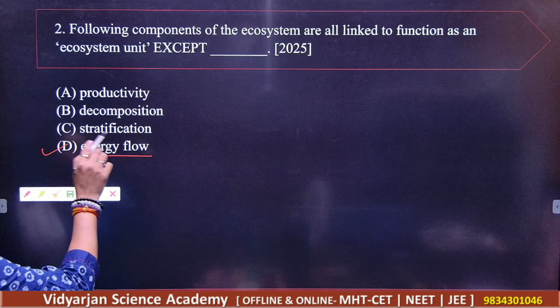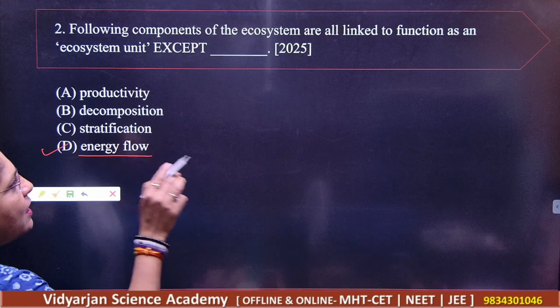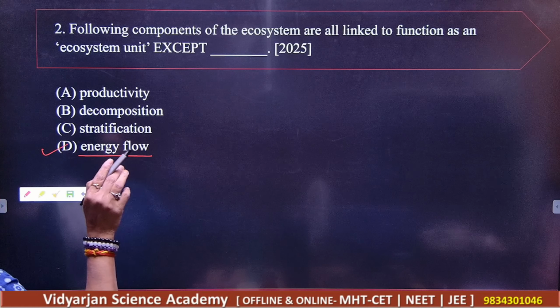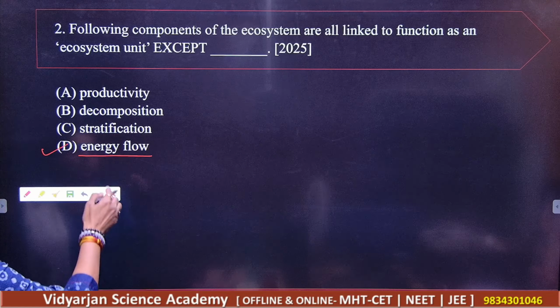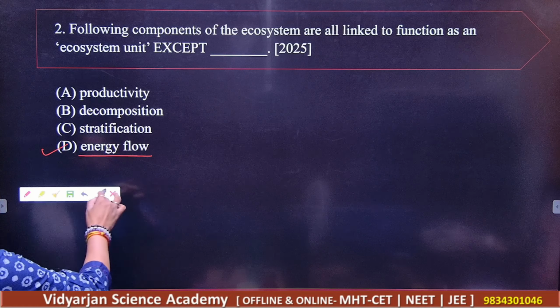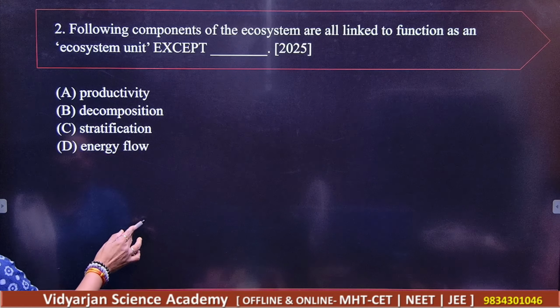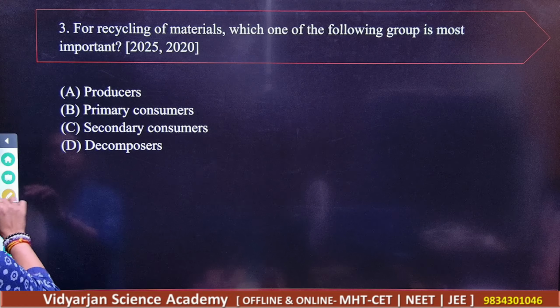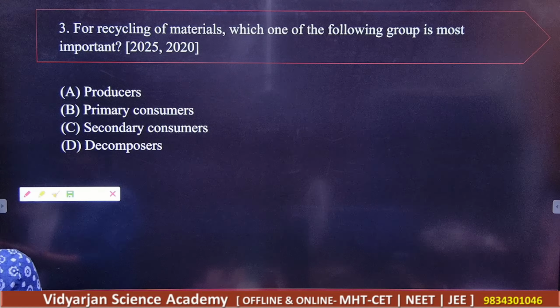Okay, following components of the ecosystem are all linked to the function as an ecosystem unit. So except what here, all these are there. Okay, so this is only exception here, right? So energy flow is the correct answer. Next,